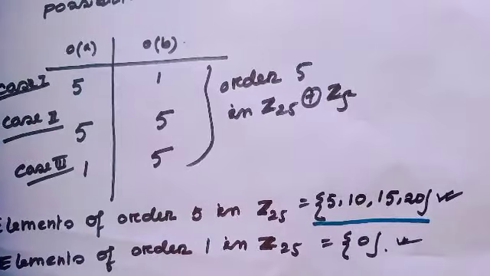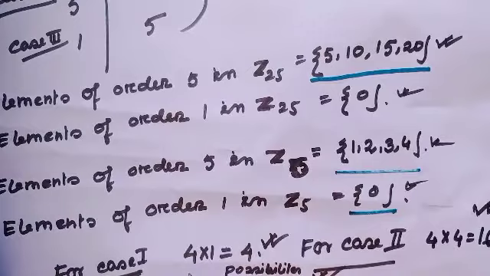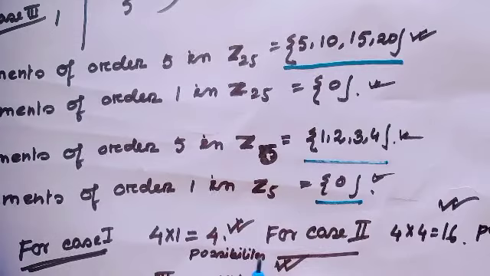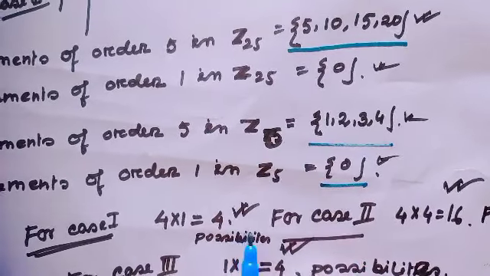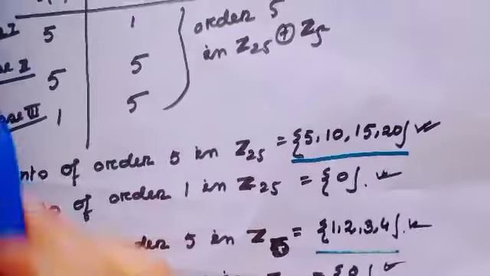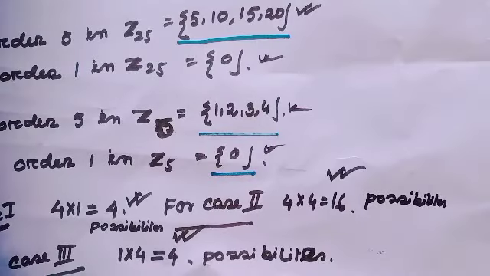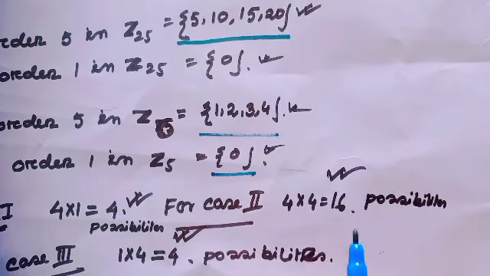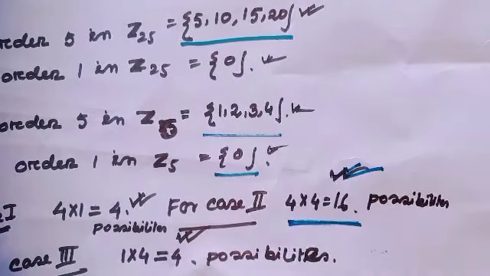For case 1, there exist 4 elements in Z25 of order 5 and 1 element in Z5 of order 1. So there exist only 4 possibilities. Okay? Now consider case 2. There exist 4 elements of order 5 in Z25 and 4 elements of order 5 in Z5. So there exist 16 possibilities.